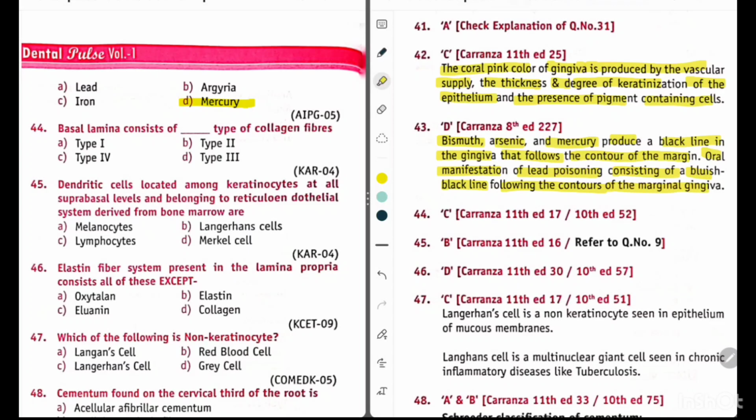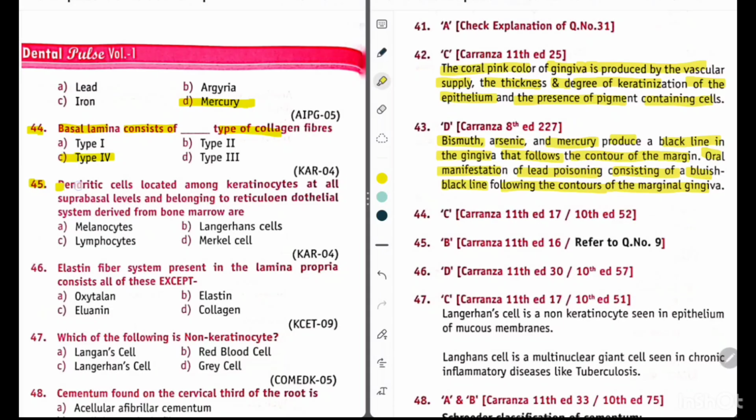Okay. Now question 44. Basal lamina consists of dash type of collagen fibers. So its answer is option C type 4. We have already studied about it in the previous questions. So basal lamina consists of type 4 collagen fibers.